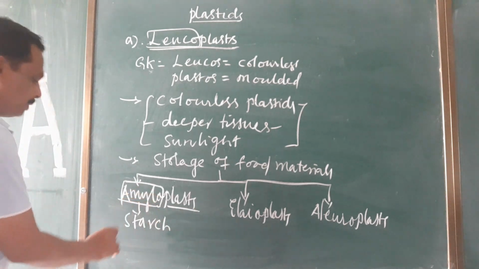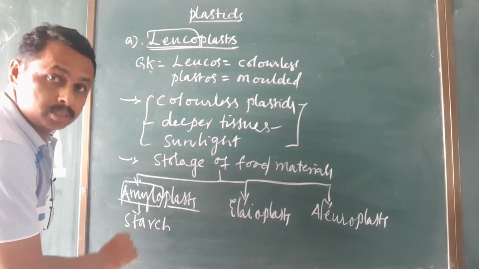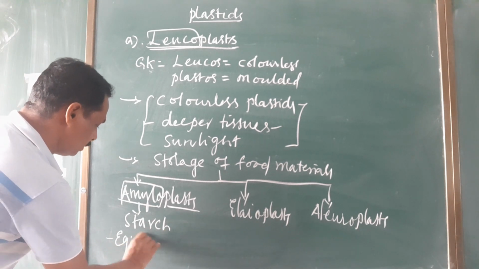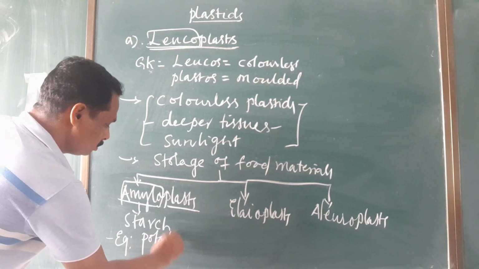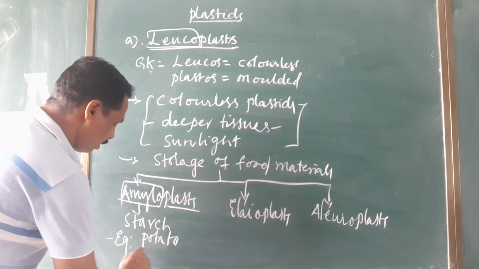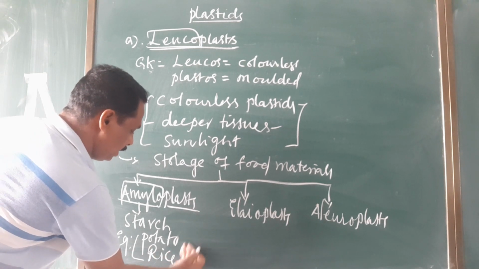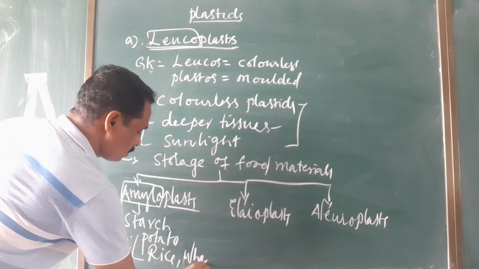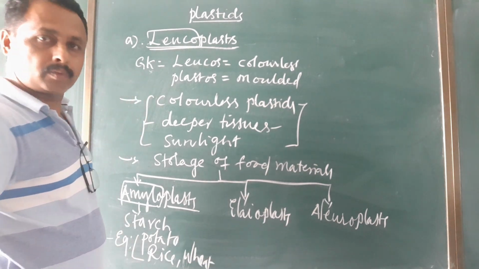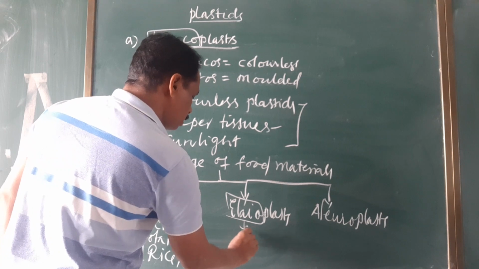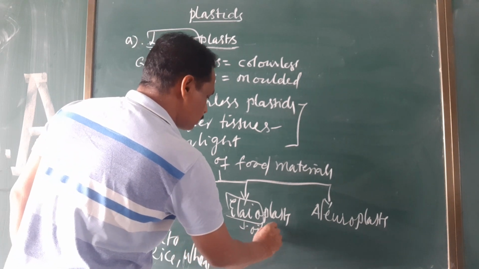That means these amyloplasts store starch food material, for example, the tuber of potato, rice, wheat, etc.